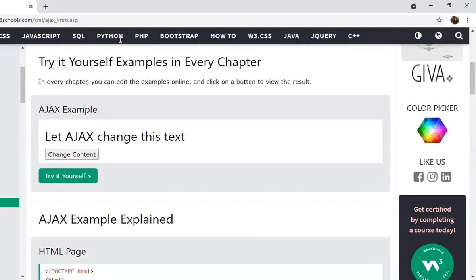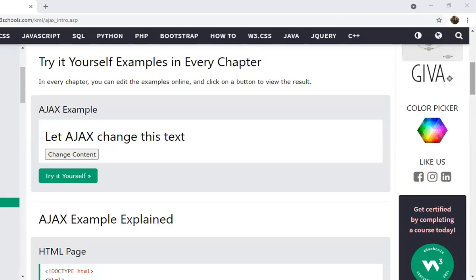Now, dynamic web pages we have talked about, right? Now there is an example here. They have given a very good example for Ajax working. Now there is a text: let Ajax change this text. This is a front-end application where some content is hosted. Try to visualize that this region is a website. You have opened it in a web browser, and this content is seen over there.